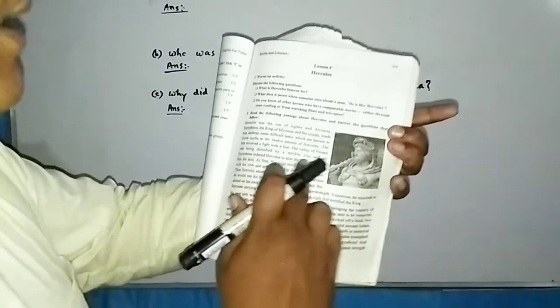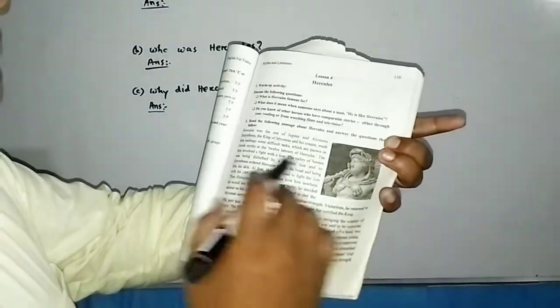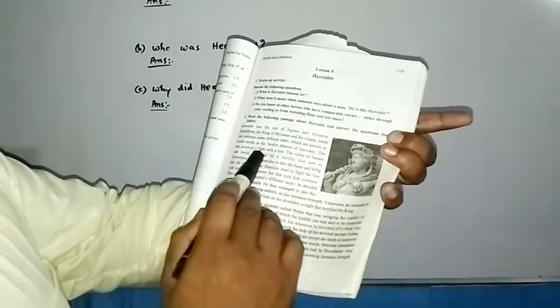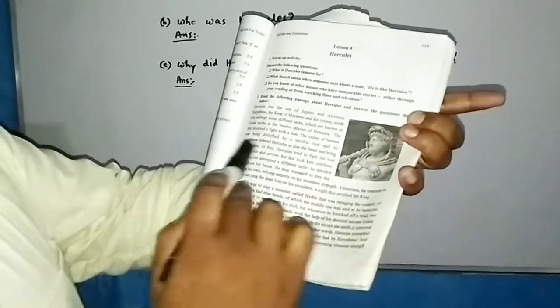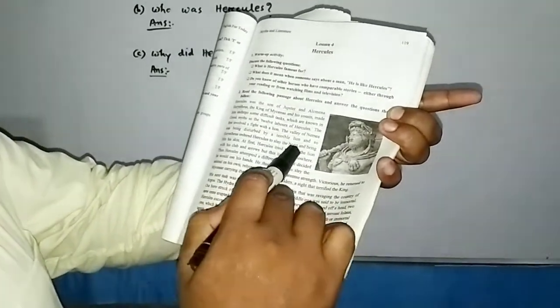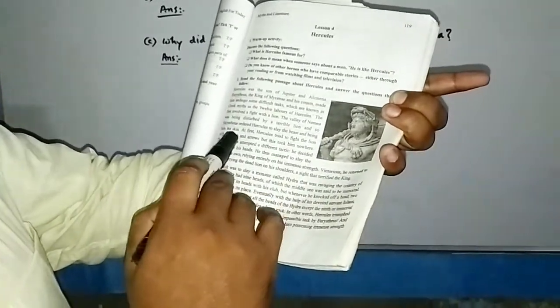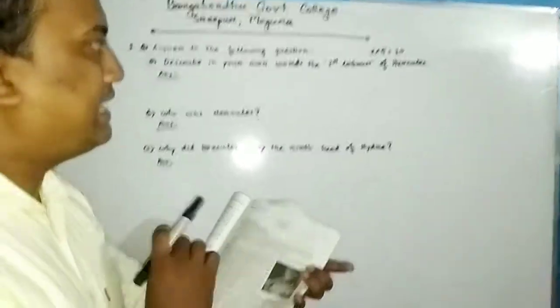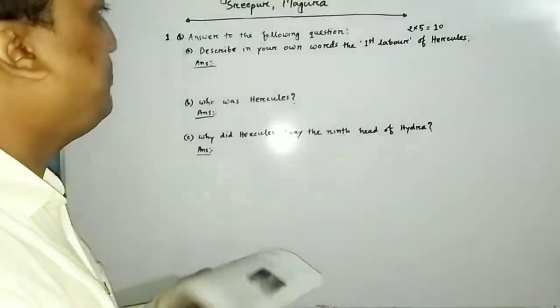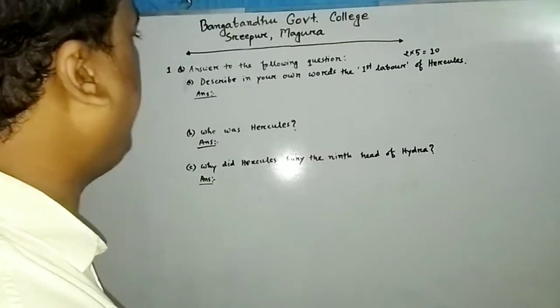So look at here, where the first involved a fight with the lion. The valley of Nemi was being disturbed by a terrible lion, and so Theseus ordered Hercules to slay the beast and bring him his skin. So I think this is the answer. Here you will get the answer of the first question. So you can write in this way.